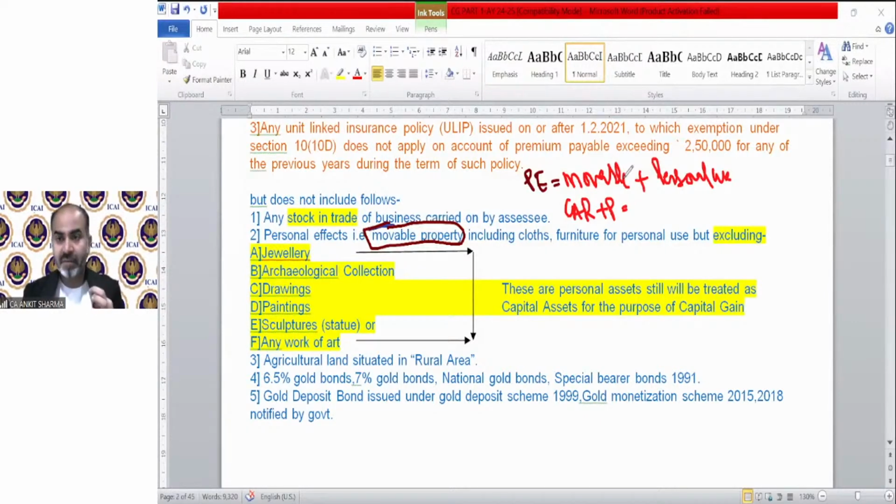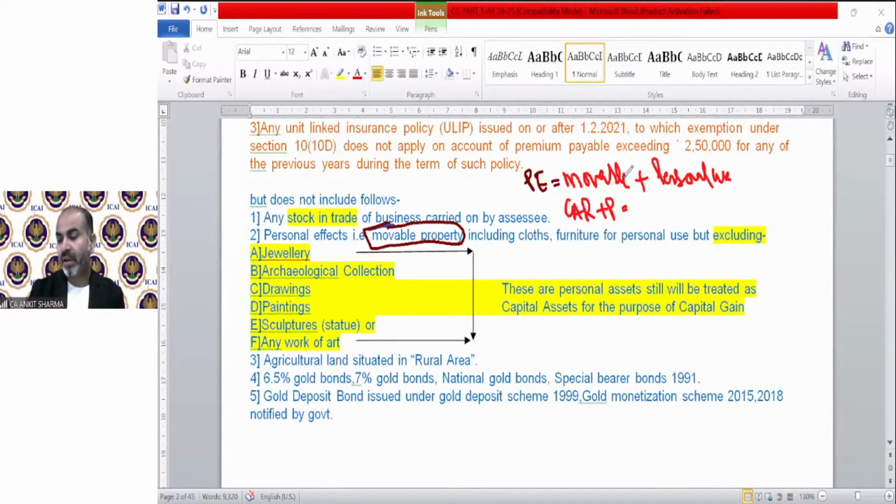So whatever clothes we are wearing, the television, furniture, refrigerator, etc., whatever we are using at our residence, that cannot be capital assets. So if we are selling our television, furniture, which we are using at our residential premises, in that scenario, there cannot be any capital gain, because that will be your personal effect. So all personal effects, that means those assets which are movable and for personal use, will not be treated as capital asset.